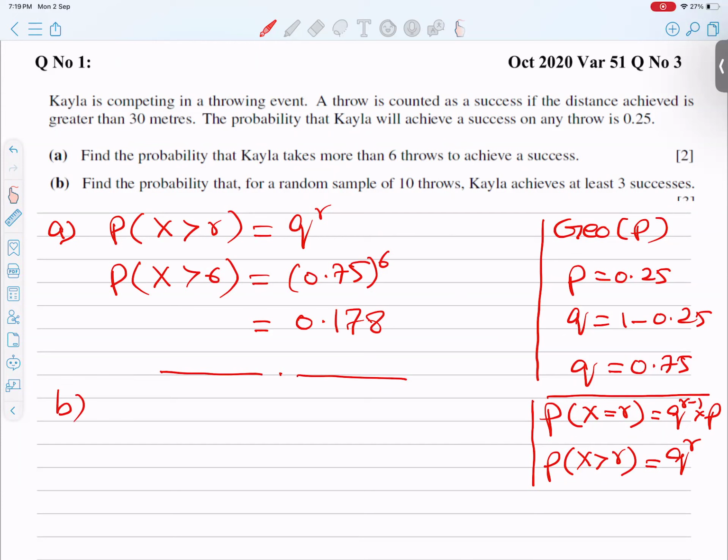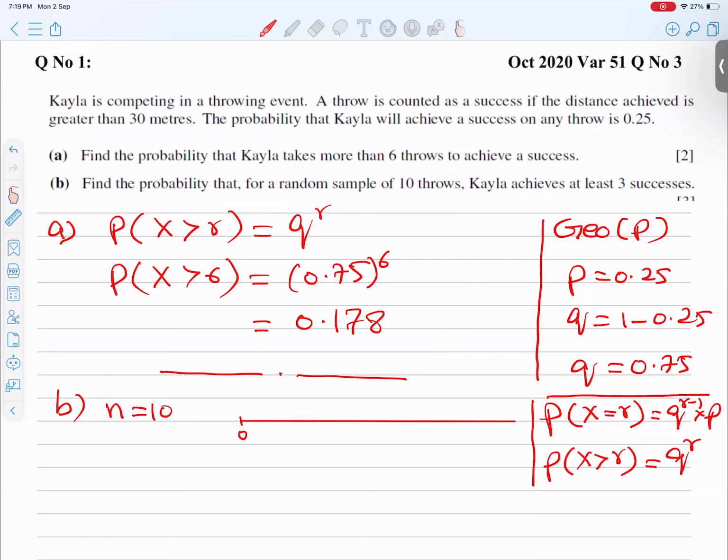The next part is the probability that a random sample of 10 throws. Remember, in the upper part they did not mention the total number of throws, but in the lower part a sample is mentioned, so this is called N. N is given as 10, and K has achieved at least 3 successes.